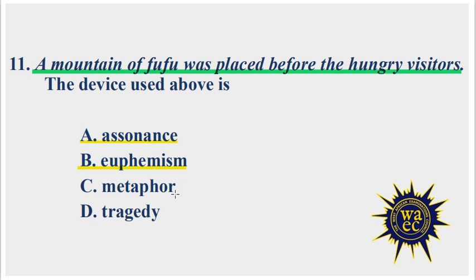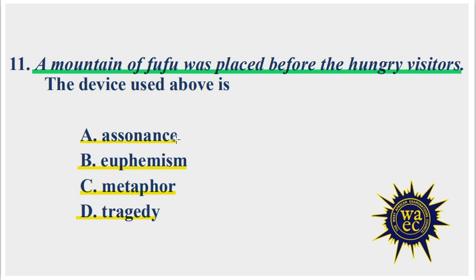Option C, metaphor, is a figure of speech that makes a comparison between two different things without using like or as. D, tragedy, is a form of drama that portrays serious and often somber themes. It involves the downfall of a heroic character due to a combination of fate. In this context, a mountain of fufu is a metaphorical expression that conveys the idea of large quantity of fufu. It is a comparison of fufu with mountain.